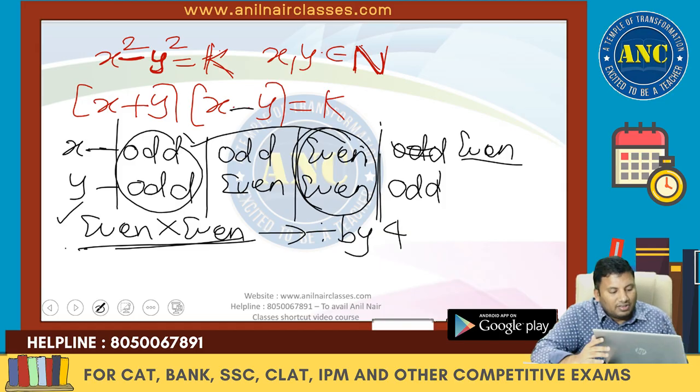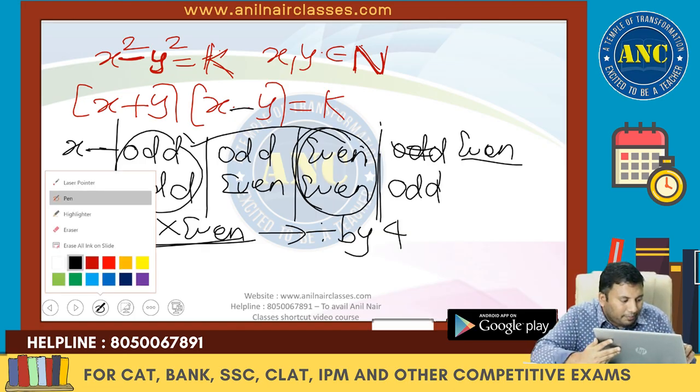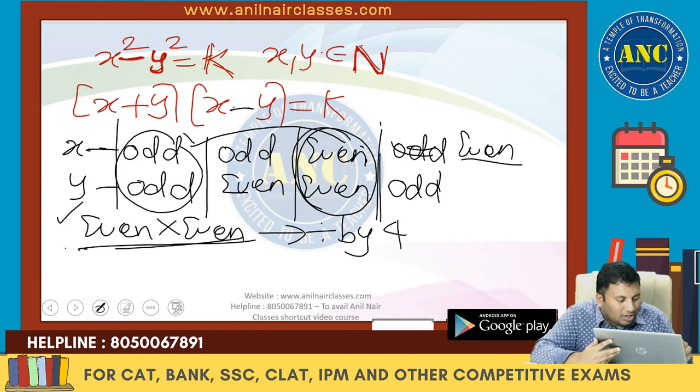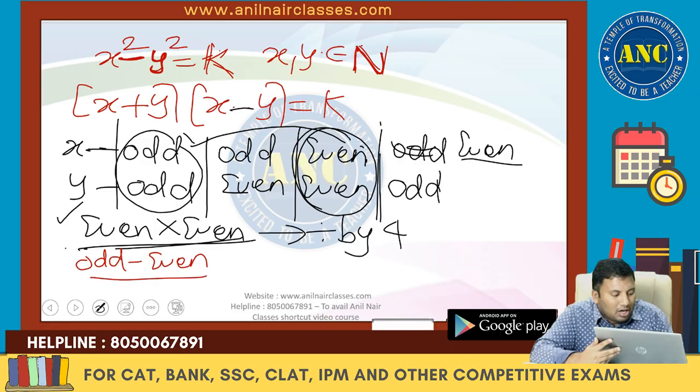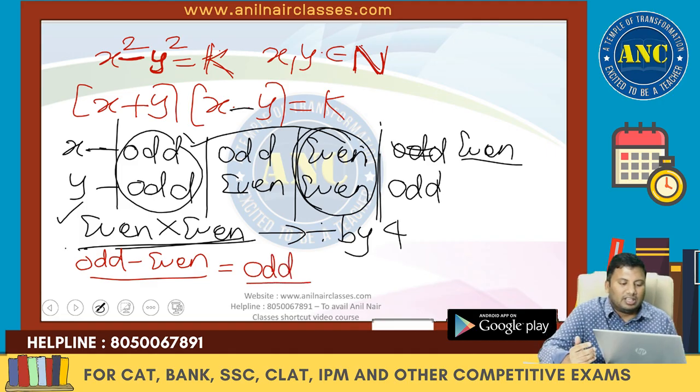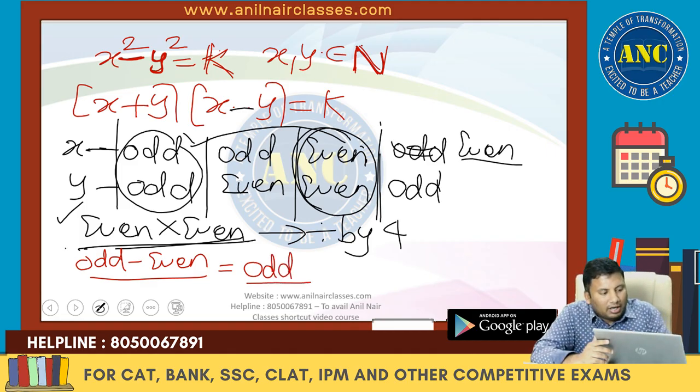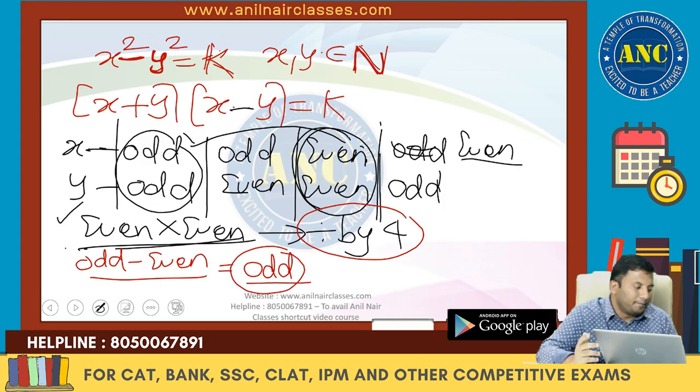First and third case, these are divisible by 4. Second and fourth case: odd number on square, it is an odd number. Even number on square, it is an even number. Odd minus even, it is an odd number. Even minus odd is odd. I hope the proof is clear.